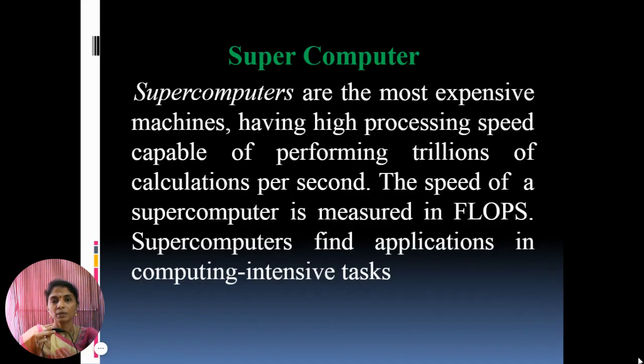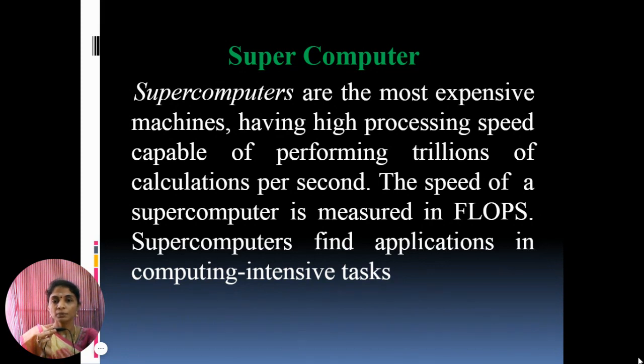Then next one is the supercomputer. Supercomputers are the most expensive machines, having high processing speed, capable of performing trillions of calculations per second. The speed of the supercomputer is measured in FLOPS. FLOPS means floating point operations per second. Some of the supercomputers can perform trillions of calculations per second.